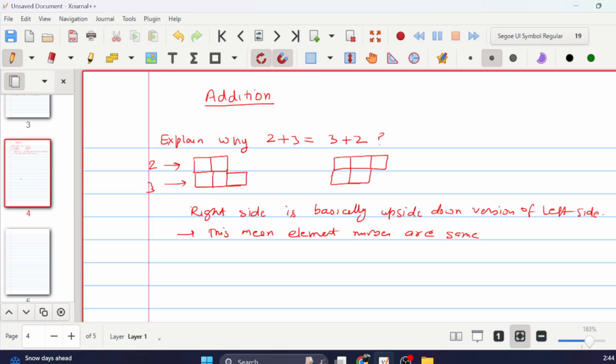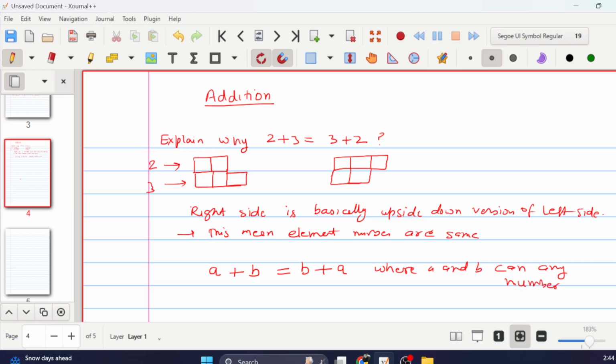Now the idea is that if any other numbers are there, let's say we have 5 plus 7 or 8 plus 10 or any other number, this will still apply. It doesn't matter what two numbers we try, this is going to apply. The way we can say it is, let's say we have A and B, and we say that A plus B is the same as B plus A, where A and B can be any number.